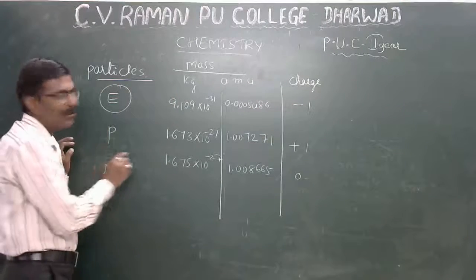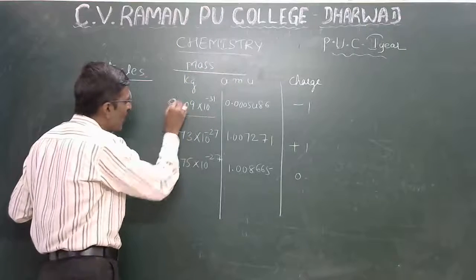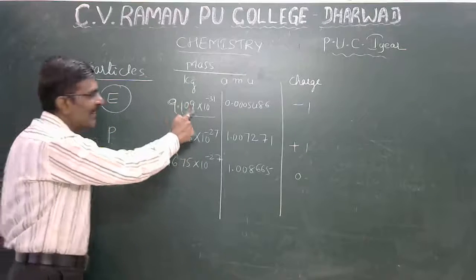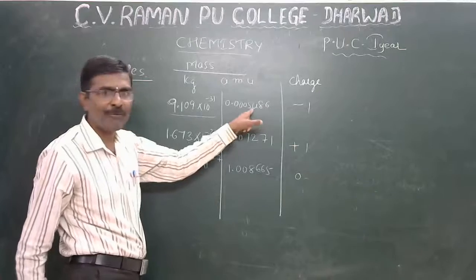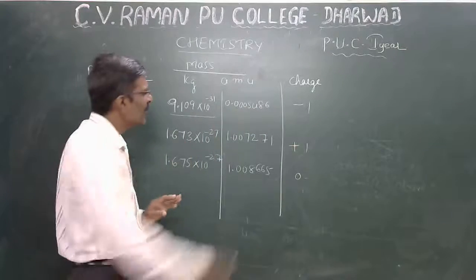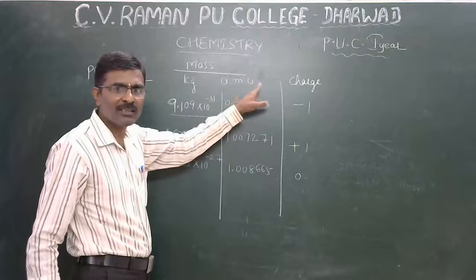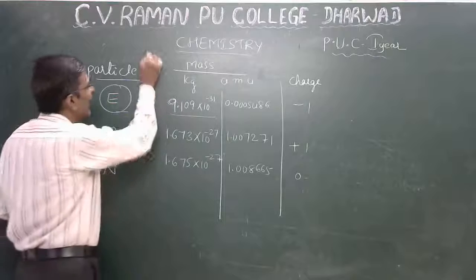Electron mass in kg, how much? That is 9.109 into 10 raised to minus 31. In AMU, it is 0.0005486. Do not remember the AMU. AMU means atomic mass unit. So electron charge is minus charge.